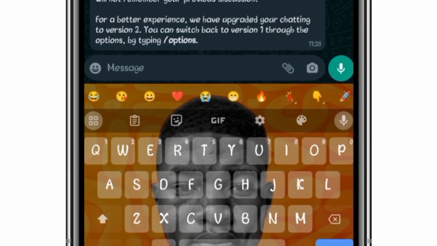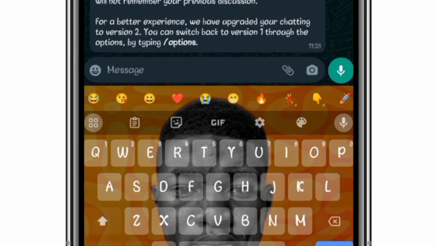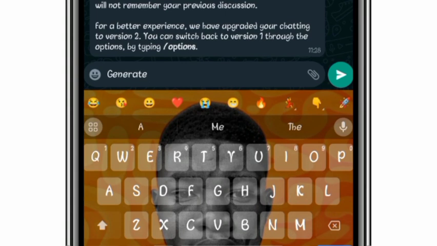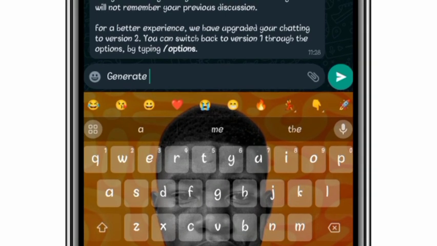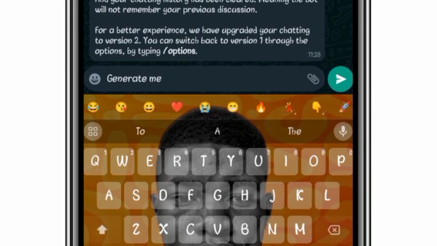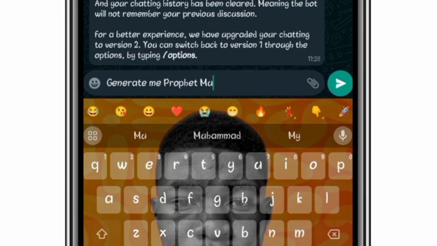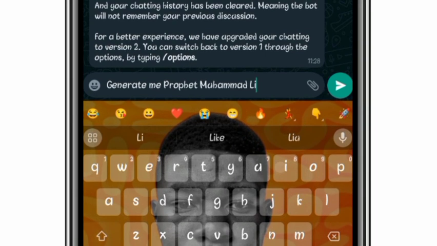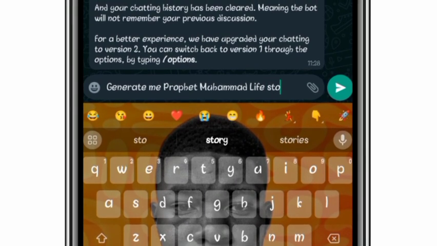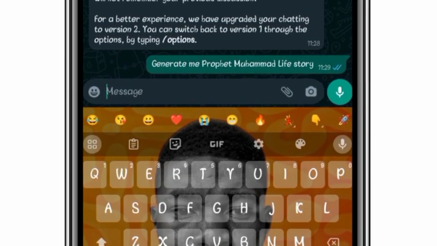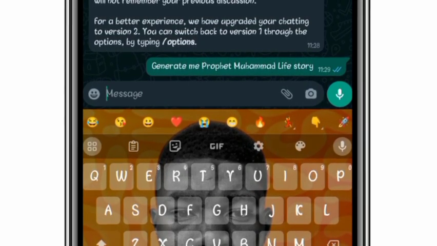I can just ask Abu Hurairah to generate the Prophet Muhammad's life story. I can also ask him about Islam, and it will give me a detailed answer to my question.